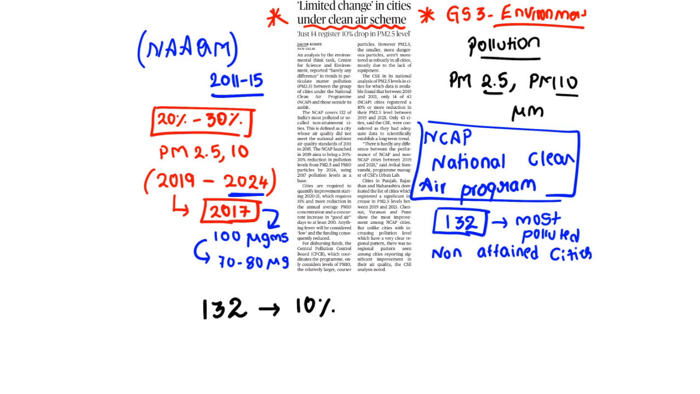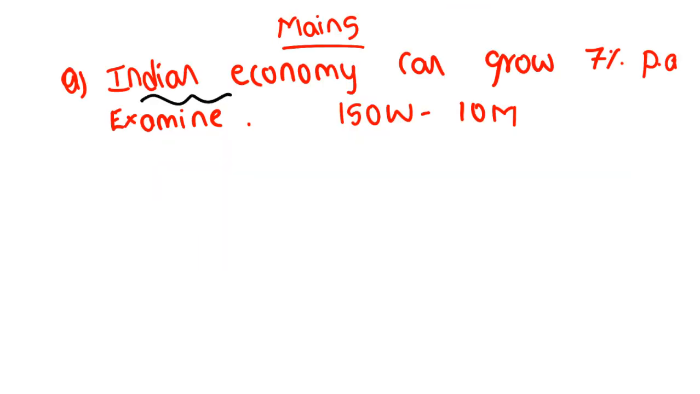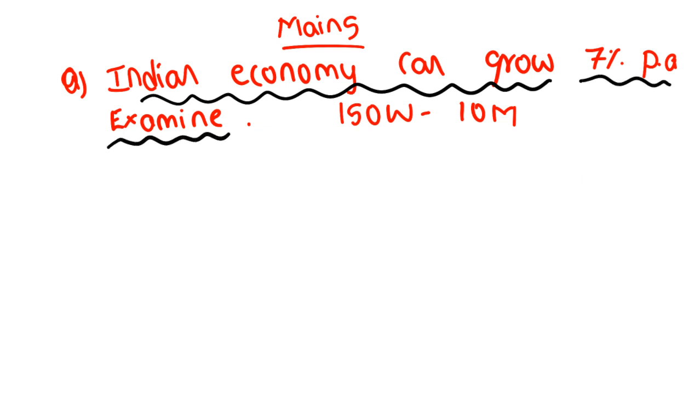Clear? Yes. See here: Indian economy can grow 7% per annum. Examine. This is for 150 words, 10 marks. So we have clearly gone through the various data reports of the authors, so you can use the same projections in your answer. Clear? So I wish everyone to participate in this, and I encourage you to type the answer in the comment box. So now it is time for the MCQ.